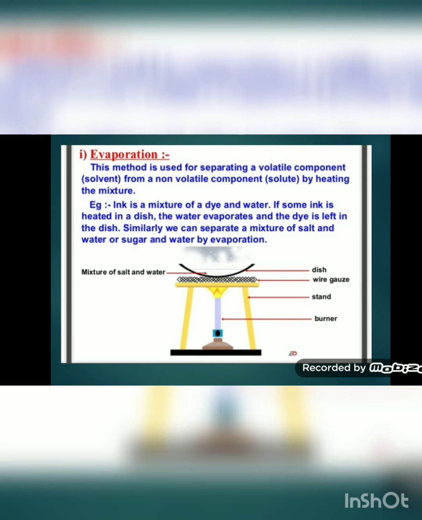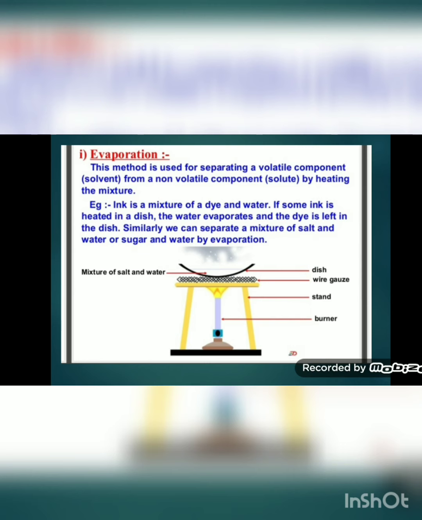Now the first method of separation is evaporation. The word itself shows that this method is very simple. This method is used for separating a volatile component, that is the solvent, from a non-volatile component, that is the solute, by heating the mixture. Now if a mixture consists of two components, one solute and another solvent, the main principle is that the solvent should be volatile, meaning that by heating, the solvent should be converted into vapor form.